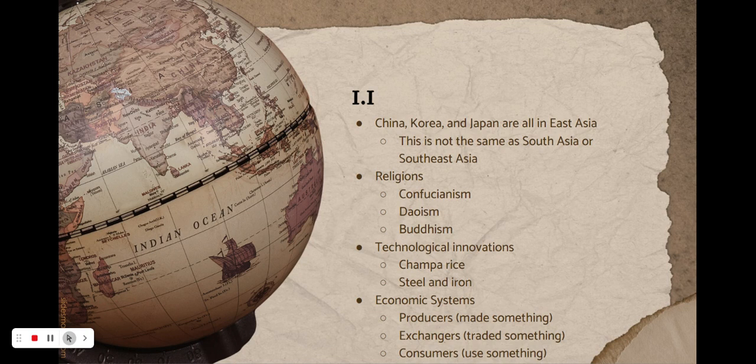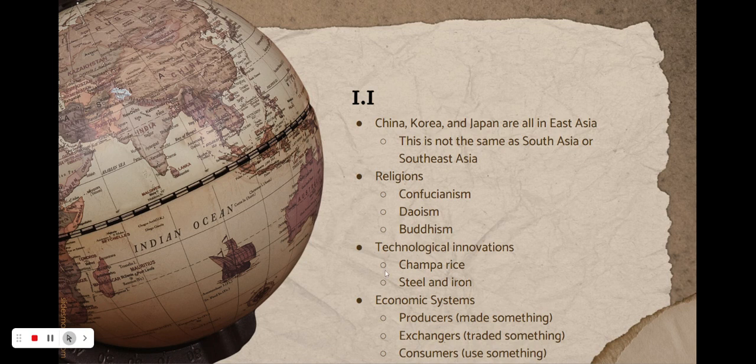Earlier I brought up producers, exchangers, and consumers. Producers make something. The exchangers trade that something. And the consumers buy and use that something. So for example, with Champa rice, the producers make the Champa rice, the exchangers trade it across, and then the consumers eat that Champa rice.